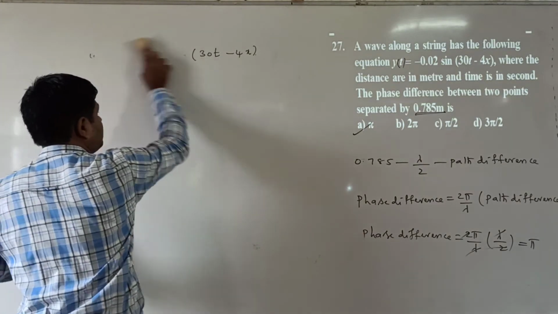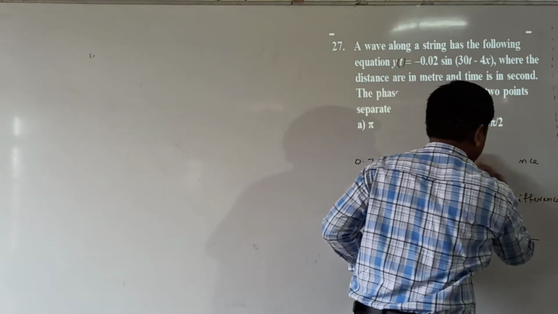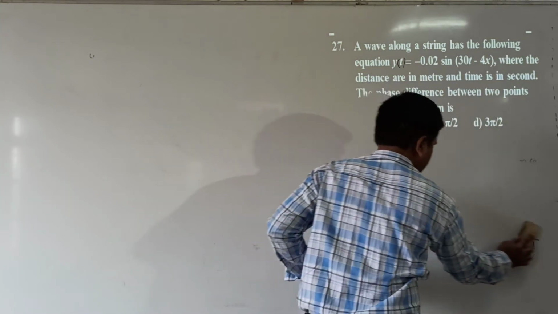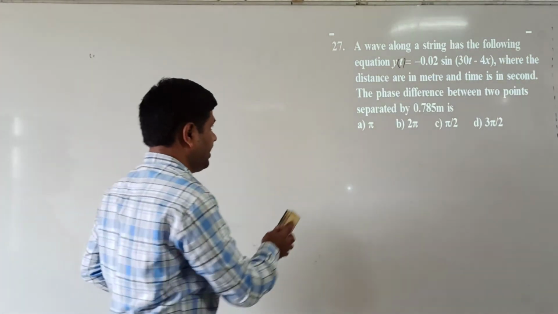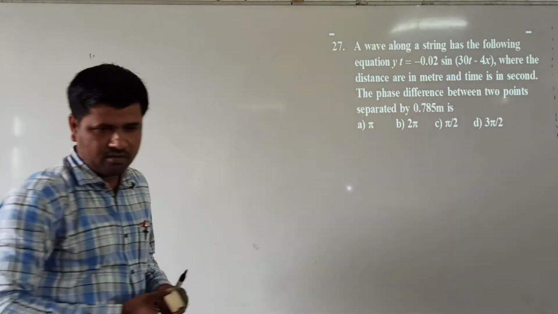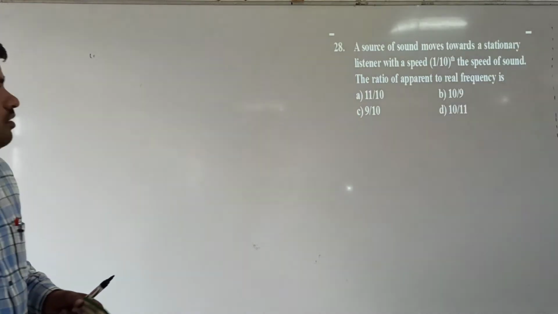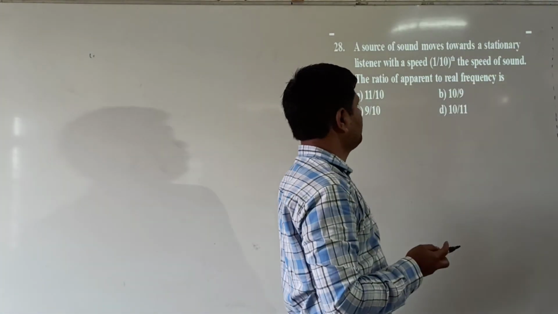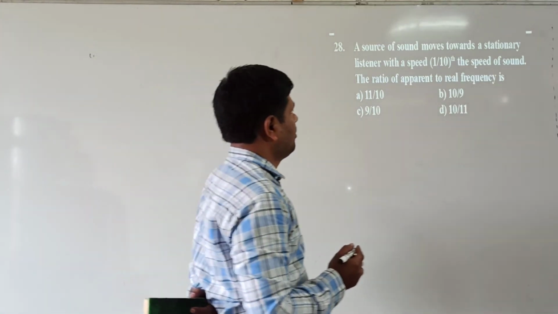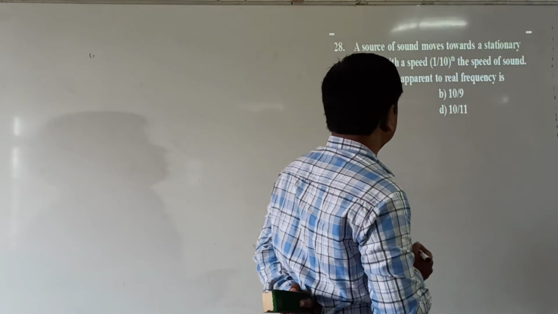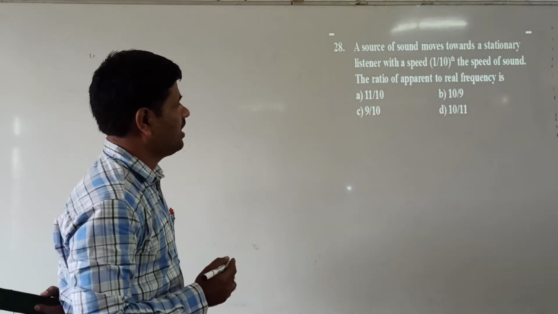Next we come to question number 28. A source of sound moves towards a stationary listener with speed 1/10 of the speed of sound. Find the ratio of apparent to real frequency.